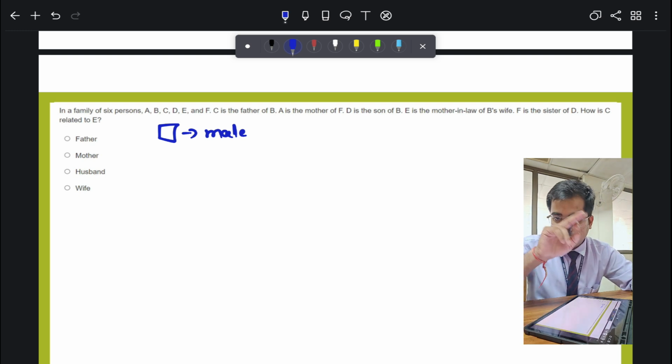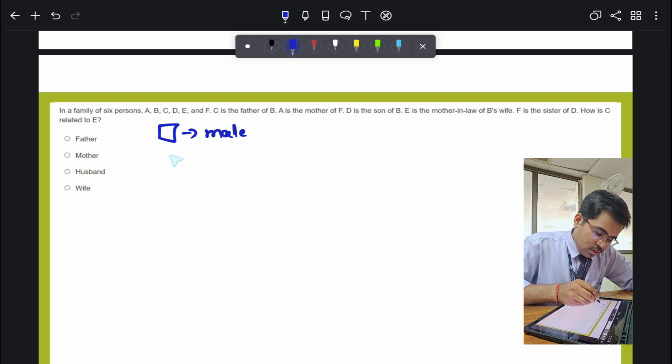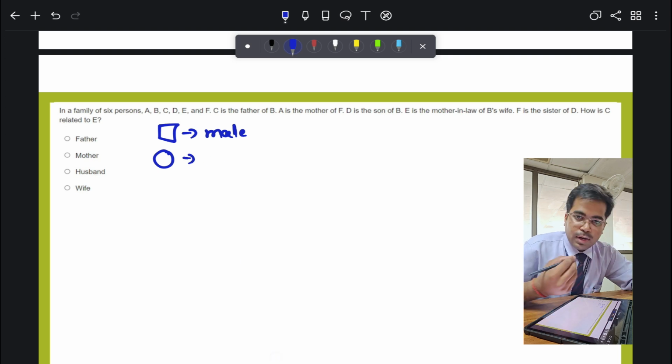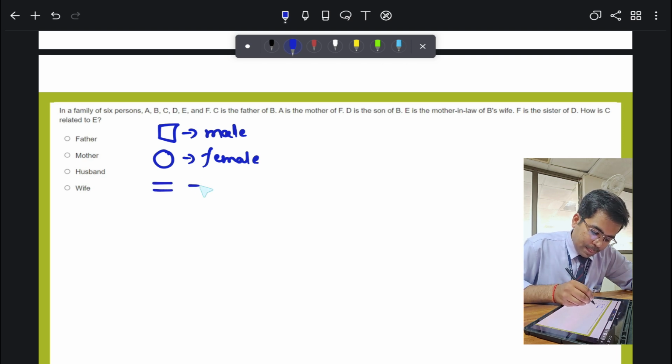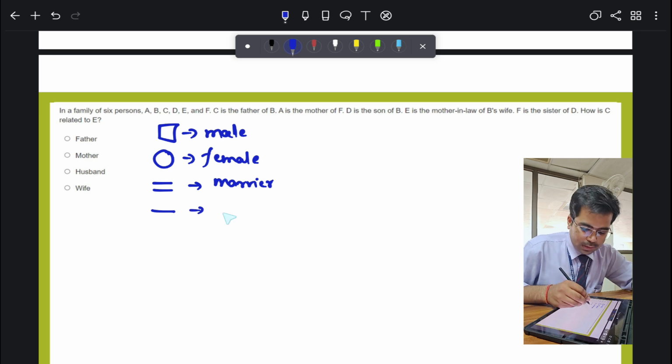Whosoever is male, I make a square around him, and whosoever is female, I make a circle. Suppose they are married, I put a double dash, and if they are unmarried, I put a single dash.